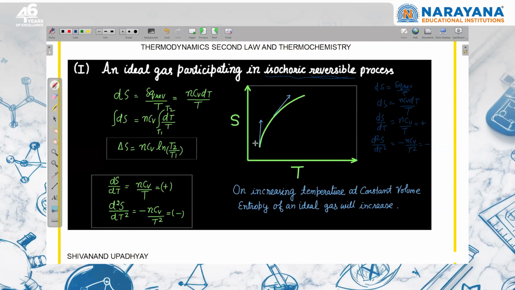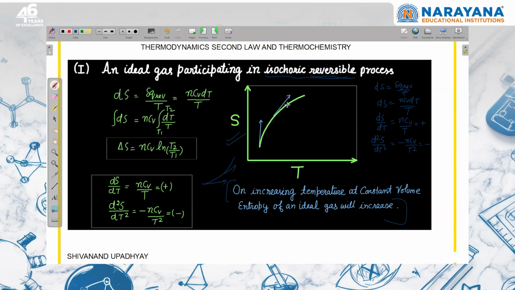Because this graph can be like this also, how will you decide which graph is correct? From here you can say that the slope is decreasing; the rate of change of slope is decreasing. Because of that, we can say that this is the right graph. So here we can frame a language: at low temperature, if we change the temperature by a small quantity, the entropy change will be more with respect to high temperature.